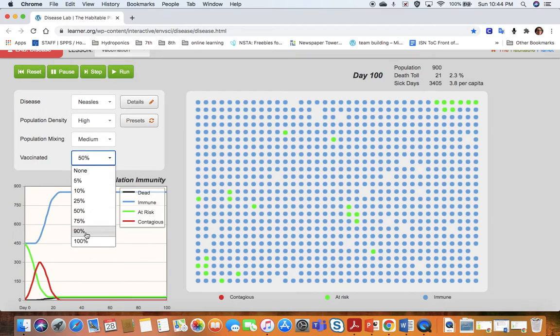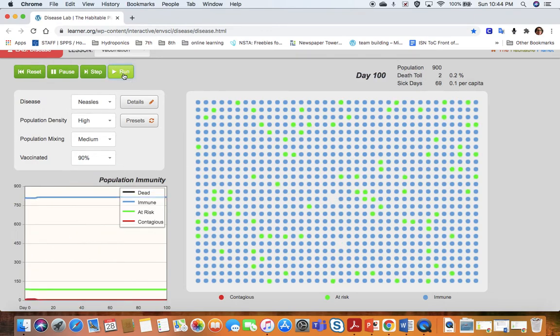And if we do 90% of the population vaccinated, only 2 people died and only 69 sick days. And most of the people who weren't vaccinated didn't catch it. So another example of herd immunity. So I hope this helps you understand why we need to vaccinate most people, even if they're not at risk of dying from that particular disease.